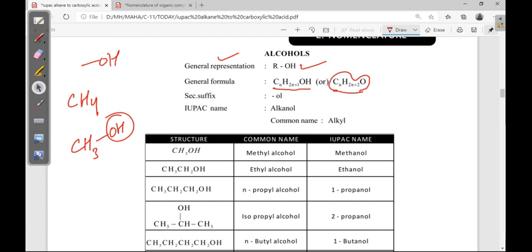Okay, now these functional groups have prefix and suffix both. So the prefix is hydroxy, the suffix is ol. When we write this hydroxy name, whenever more than one functional group is there, the one with greater preference than alcohol wins.